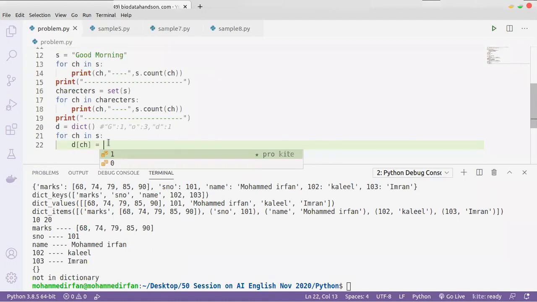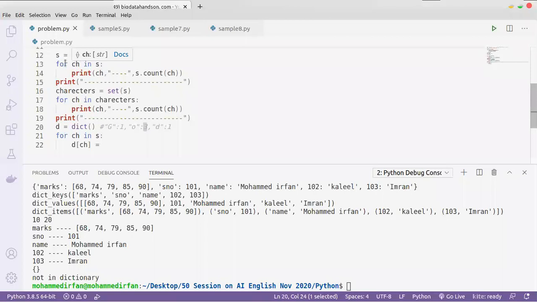Now if the key already exists in the dictionary, we need to update the count. Just iterate through these characters. Now g came. g doesn't exist in the dictionary, so create a value with default value 1.